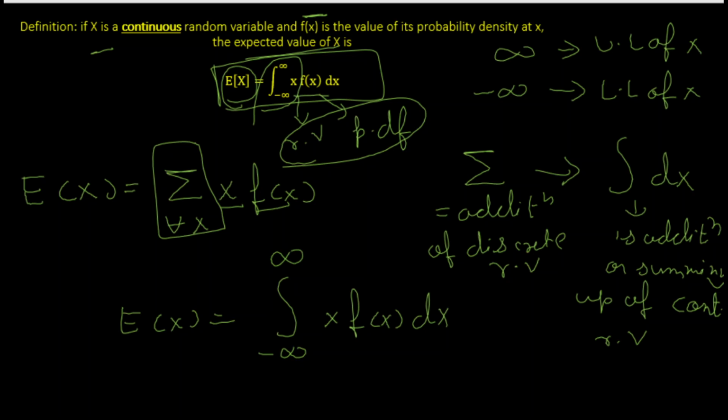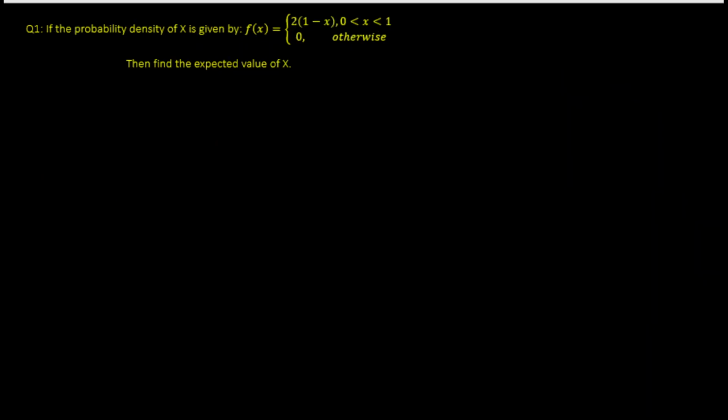Since we are now clear about what is meant by the expectation of a continuous random variable, let us take a look at an example.